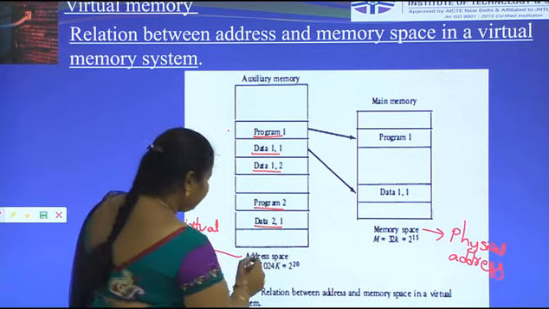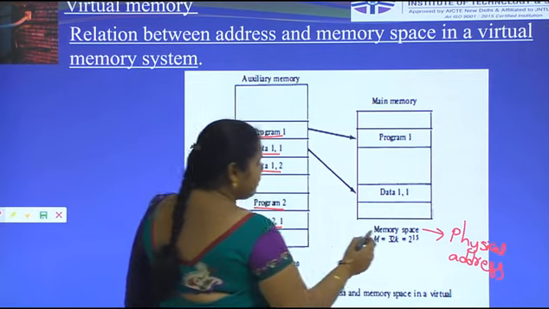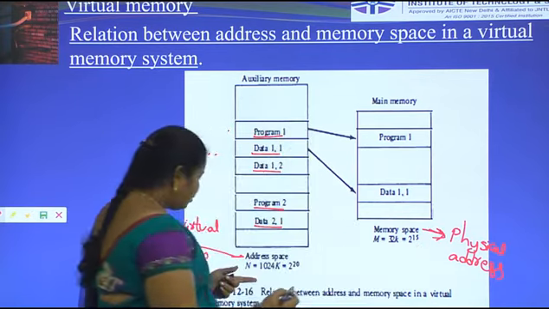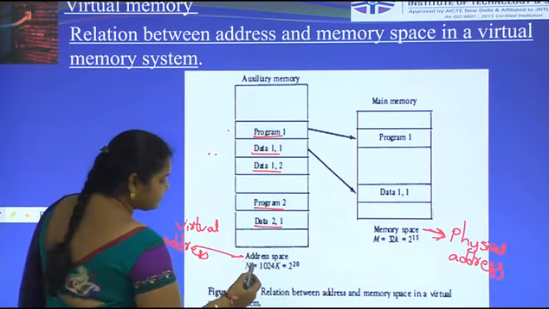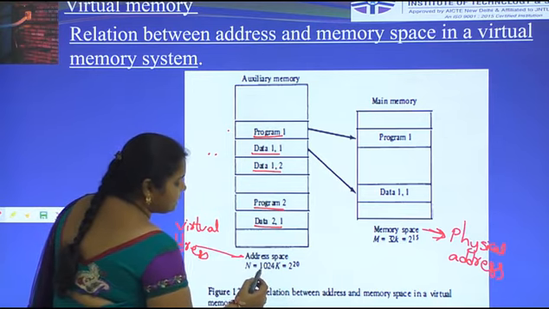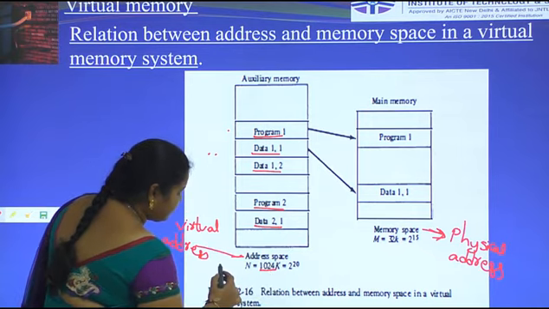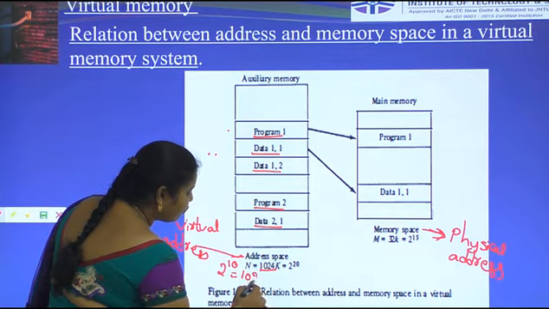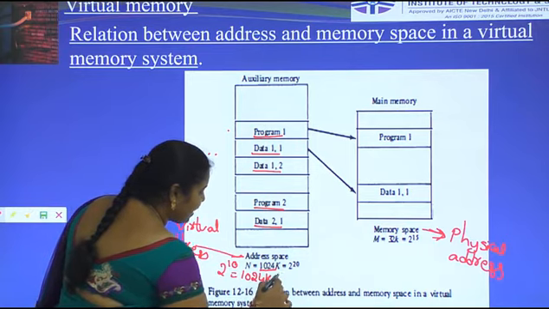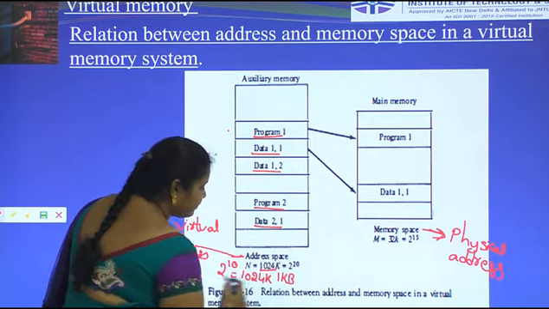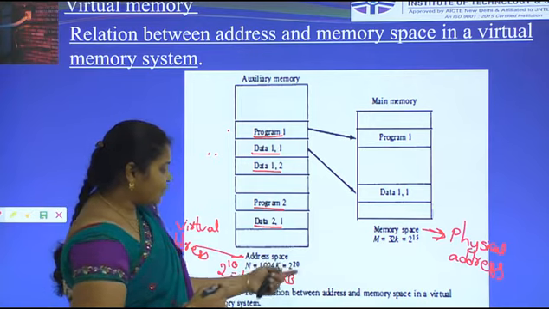Here the address space means virtual address and memory space is physical address. Here N means address space. 1024K means 2 power 10, which is 1 KB.